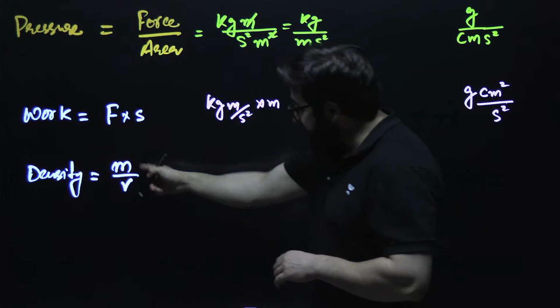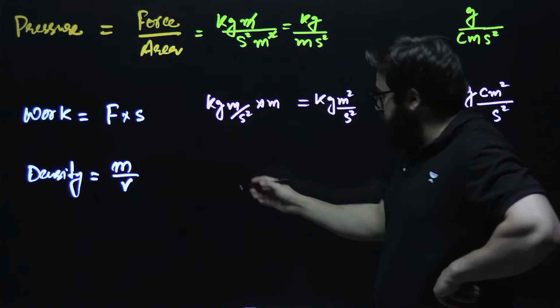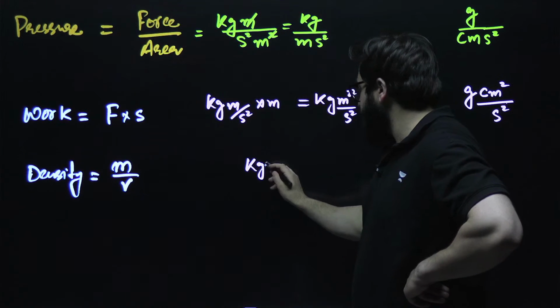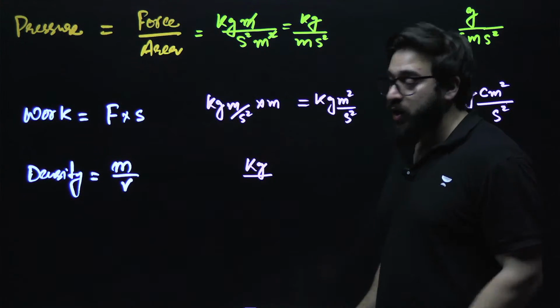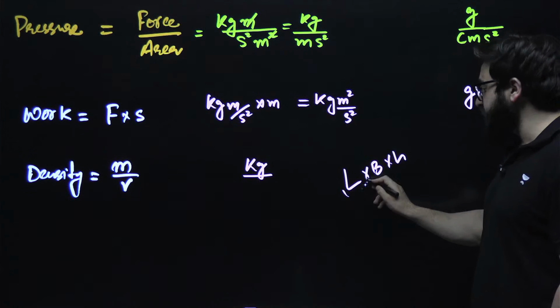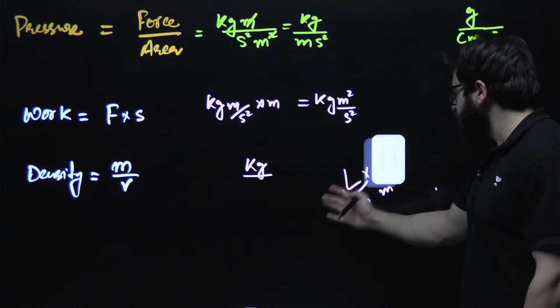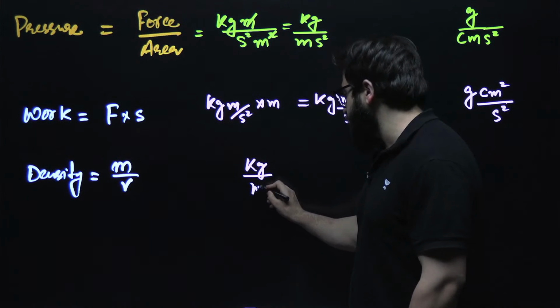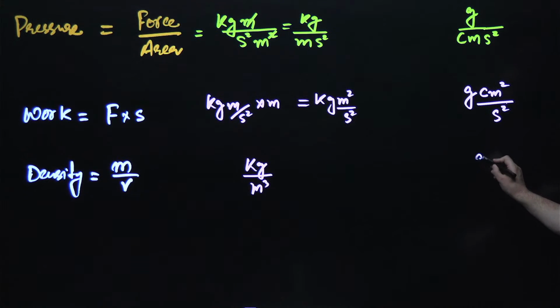And then we have density. In the MKS system, mass is kg upon volume, which is meter cube. Volume is length into breadth into height. Length, breadth and height we measure in meters, so that will be meter cube. And in the CGS system, we write this as gram per centimeter cube.